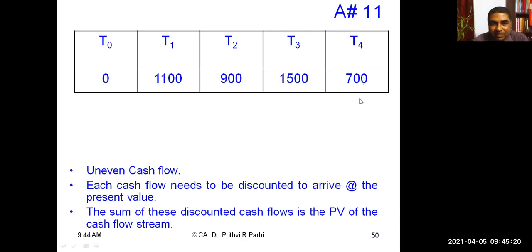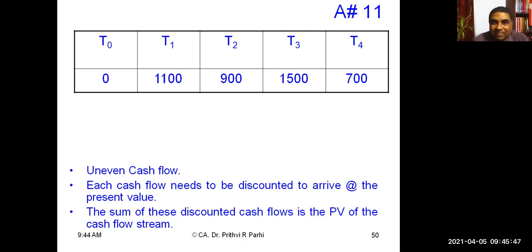What will you do if you want to calculate the present value? The question has asked you to calculate the present value. Each will be treated as a single sum. Find the present value by multiplying the single sum of 1100 with the present value factor for 1 year at 10%. Then this 900 has to be brought to the present value, that is 900 into the present value factor for 2 years at 10%.